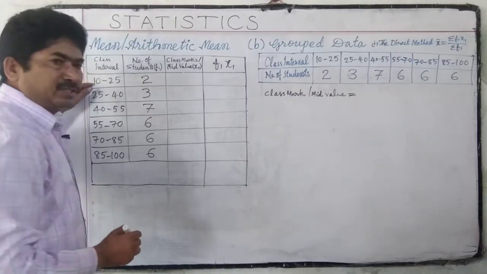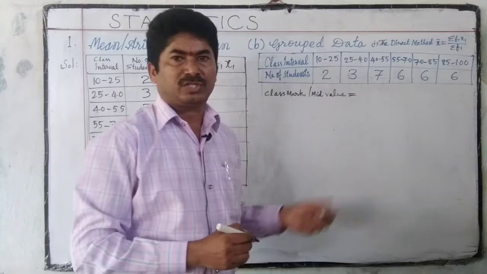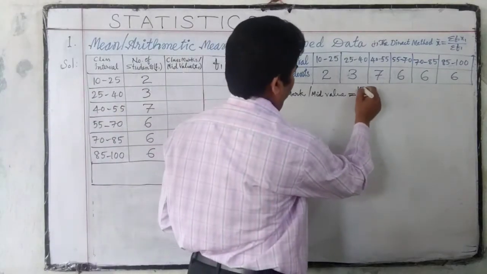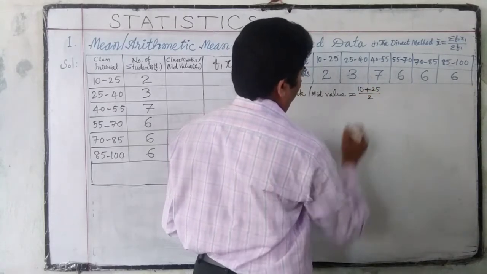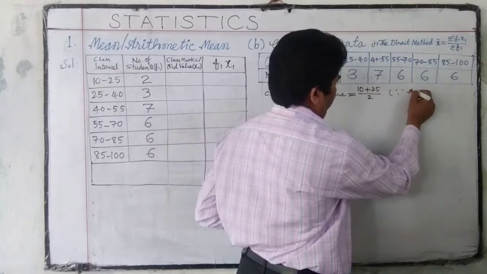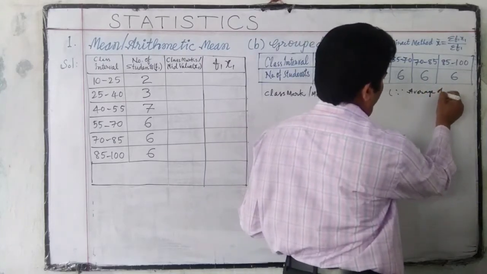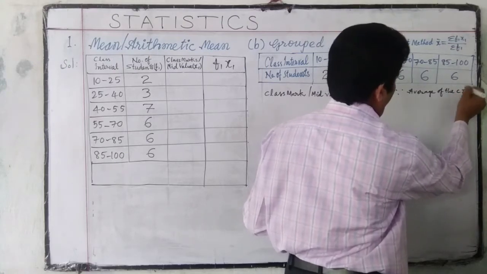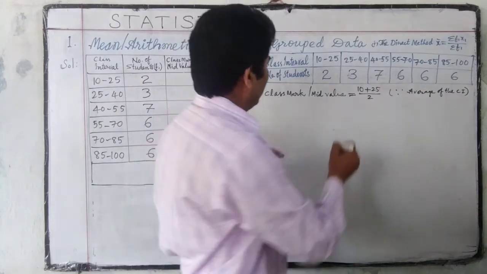This is the first class. We have to find the average. We know average is equal to the sum of the quantities divided by the number of quantities. There are 2 quantities, so 10 plus 25 by 2. The average of the class interval is called mid value or class mark.